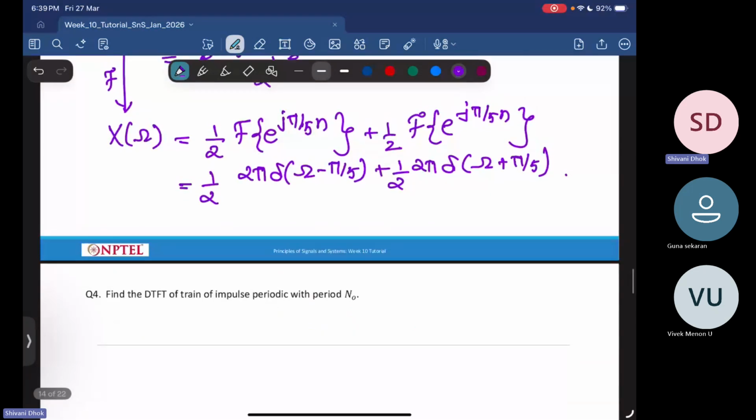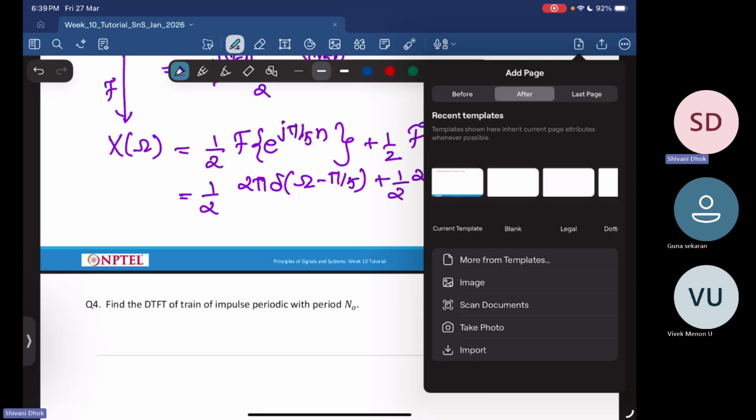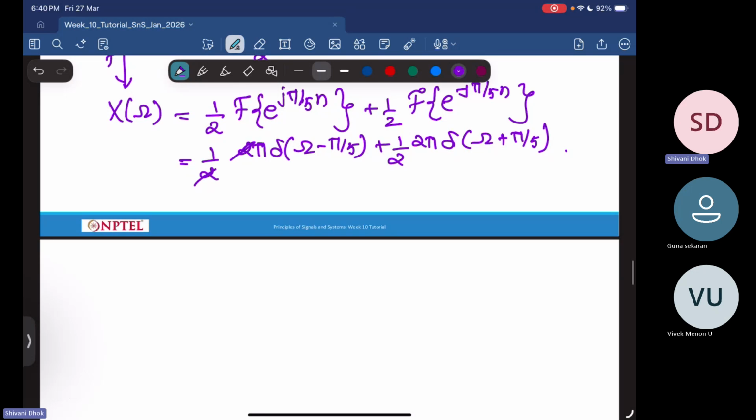So this gets cancelled, and what we are left with is pi times delta omega minus pi by 5 plus pi times delta omega plus pi by 5. So this is for your cosine.